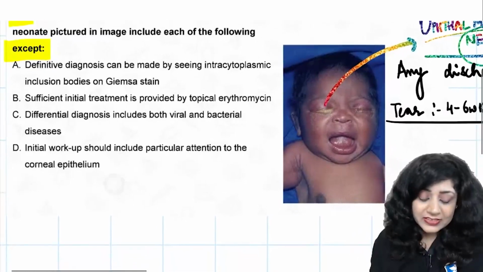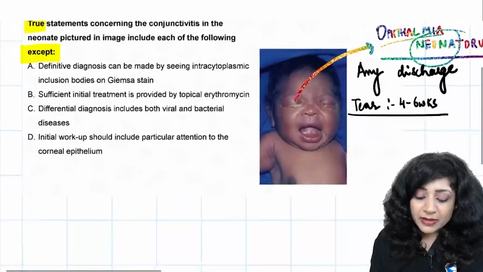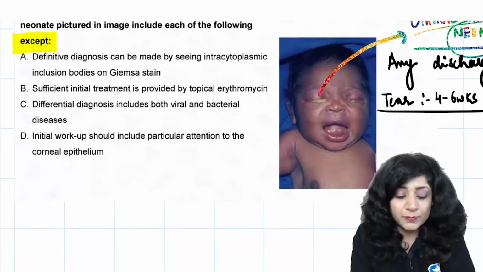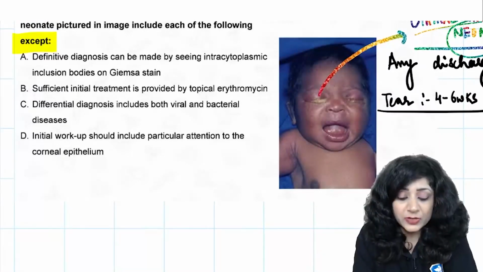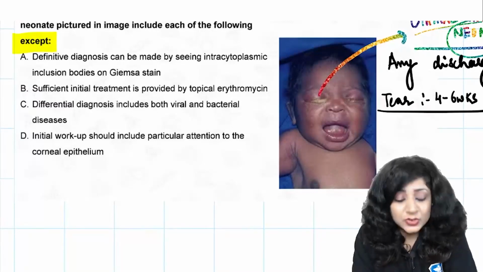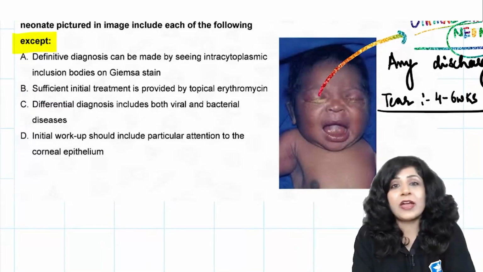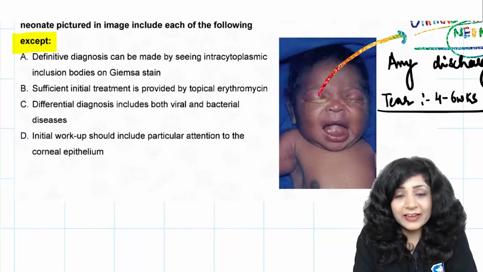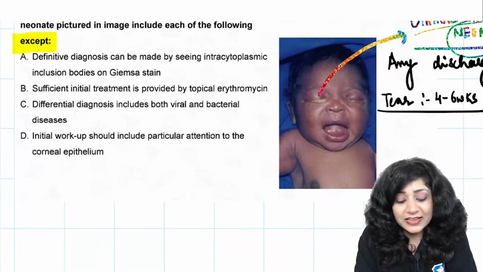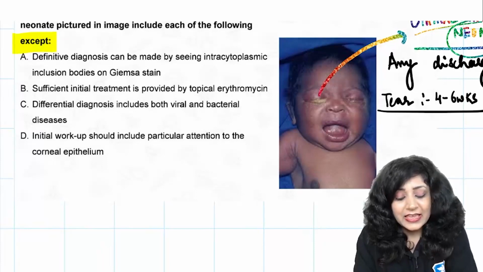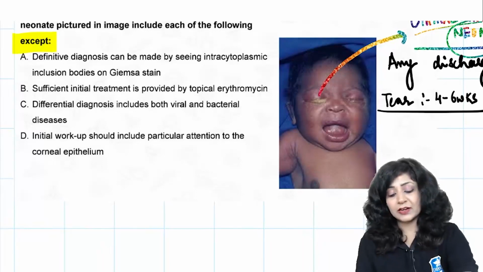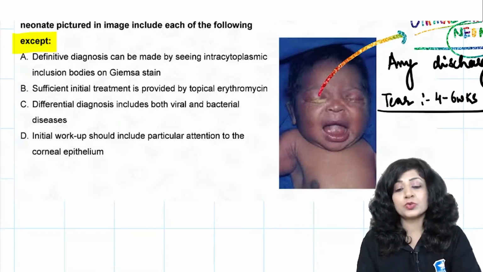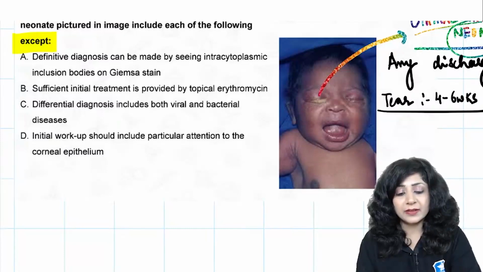Number 1 is definitive diagnosis can be made by seeing the intracytoplasmic inclusion bodies on the Gram staining. Sufficient initial treatment can be provided by the topical erythromycin. Differential diagnosis includes both the viral and the bacterial diseases, and the initial workup should include particular attention to the corneal epithelium.